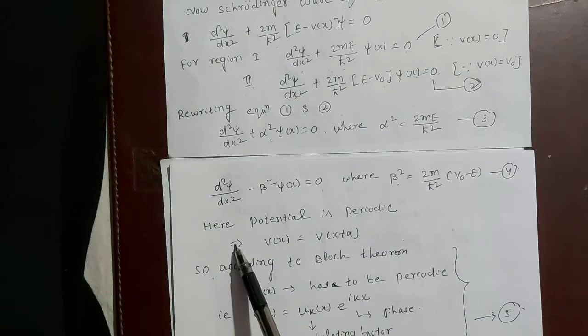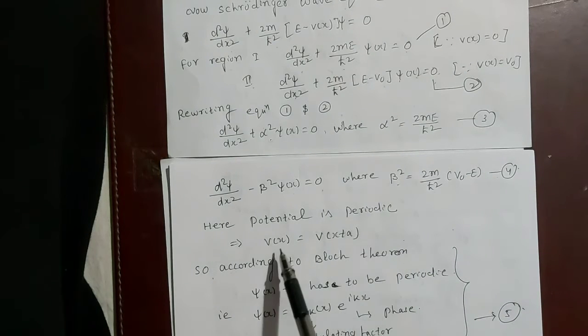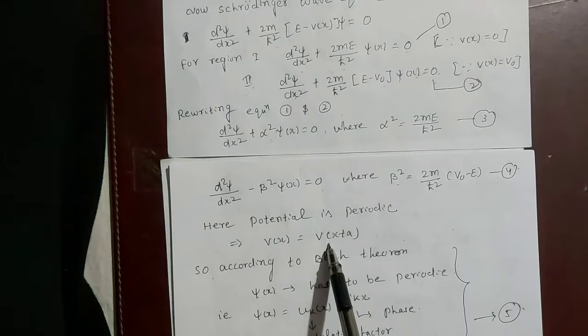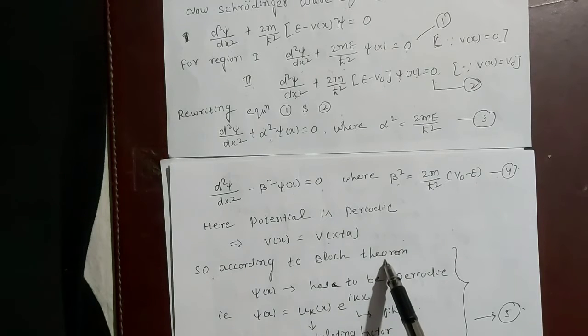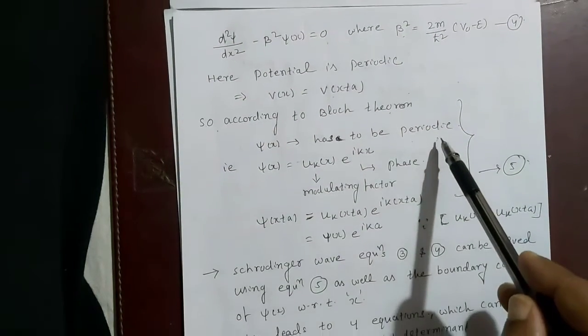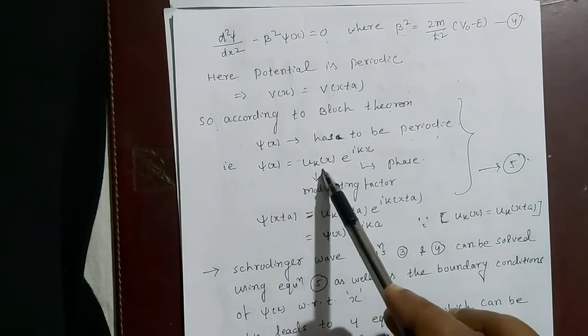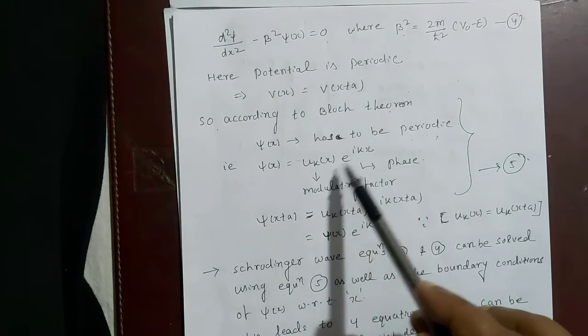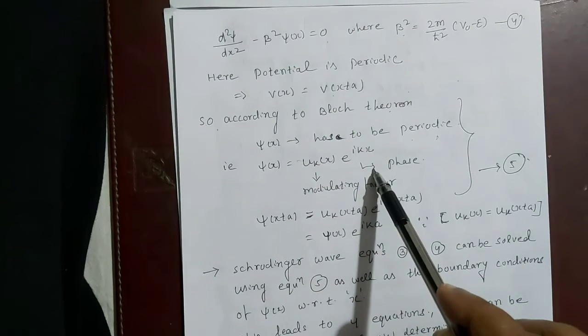Now we know that the potential is periodic here, so V of x equal to V of x plus a. So according to Bloch theorem, the wave function has to be periodic. So when a wave function is periodic, then we can write psi of x equal to u_k(x) e to the power ikx. u_k(x) is the modulating factor, e to the power ikx is the phase.